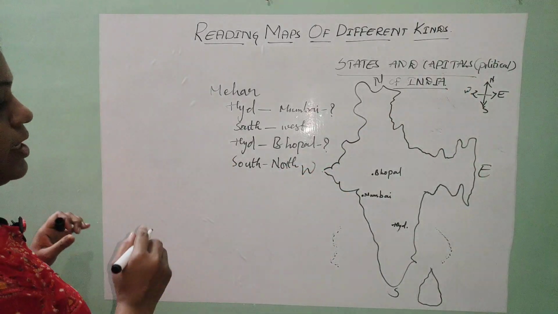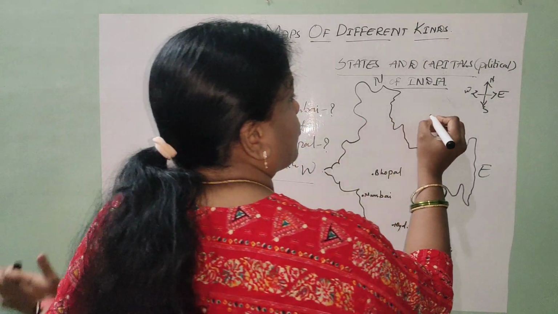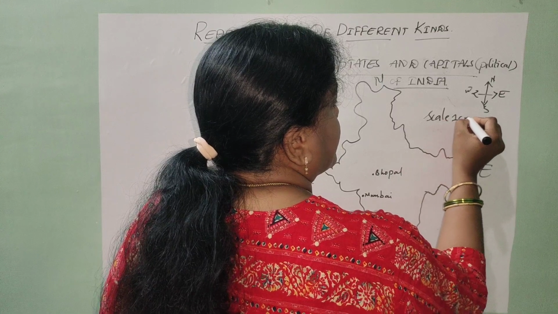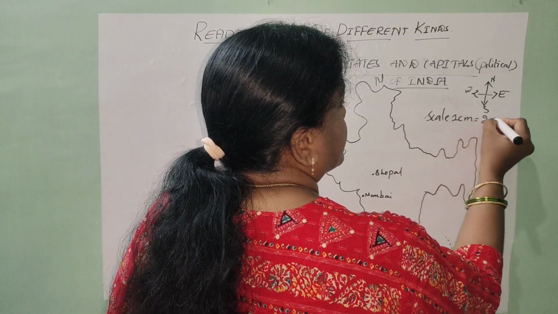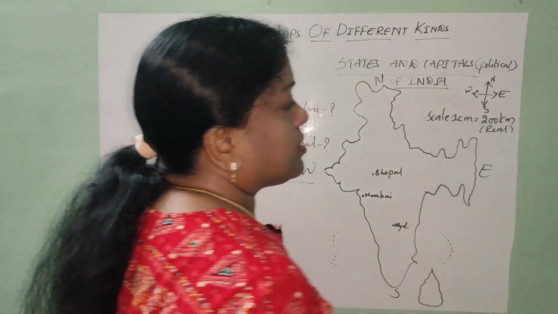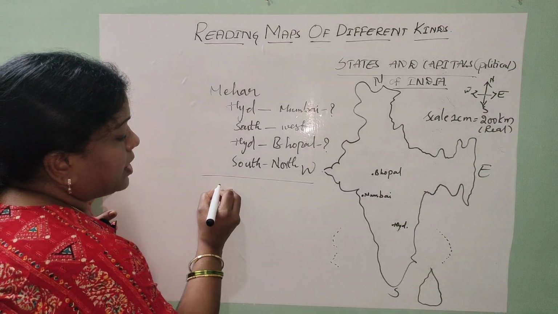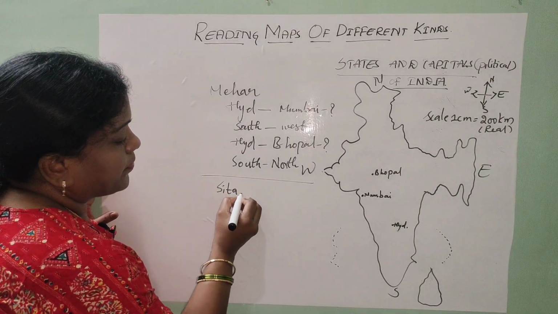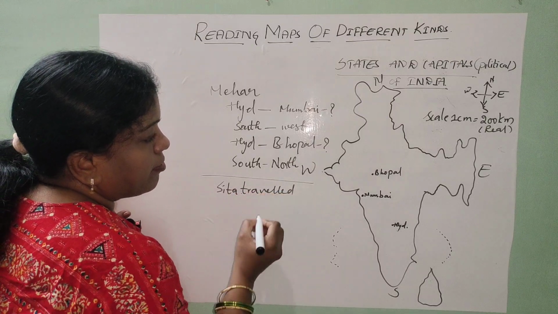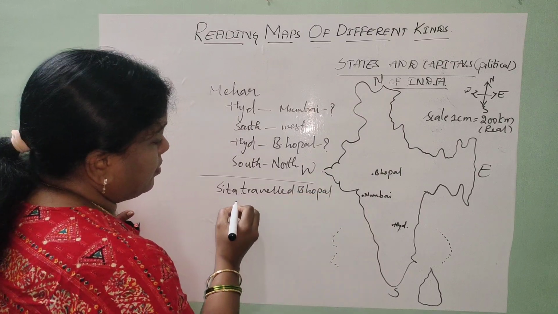In the same way, let us go with the concept of distance. So let us go with the second component, scale. 1 centimeter scale distance is equal to real ground distance 200 kilometers. I am going to consider, children, depending on the scale distance, that Sita traveled from Bhopal to Hyderabad.